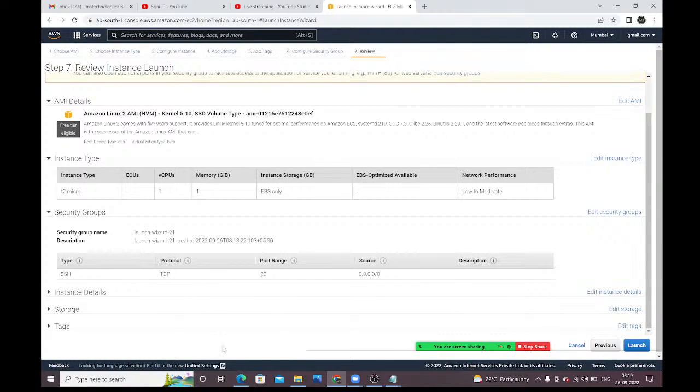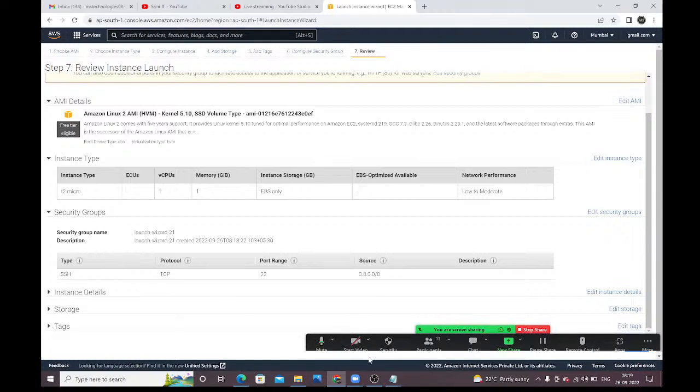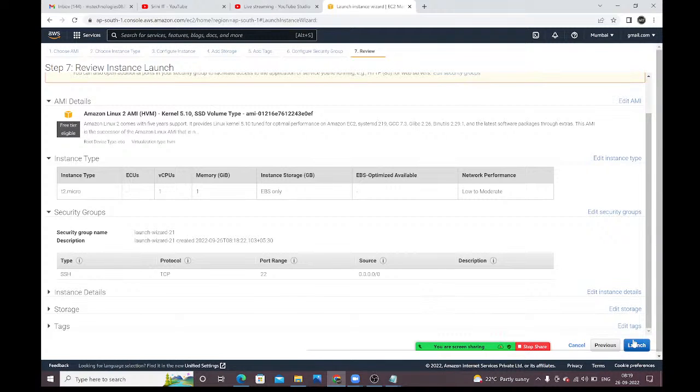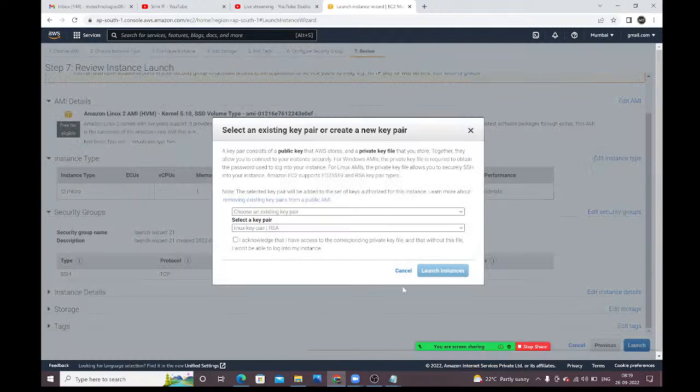Next, instance details, storage, tags, everything we will get it here, guys. Click on launch. This is a review page. Click on launch. This is very important, guys. If you want to connect with the Linux machine, a key pair is required. This key pair is very important, guys. As a user, I want to connect with the Linux machine which is created in the AWS cloud, so the key pair is very important.